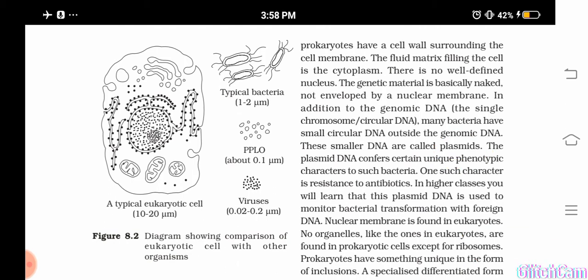These give some specific characters, or phenotypic characters, to the bacteria, like by the presence of these, they can become resistant to antibiotics. Like this, they do different functions in bacteria.